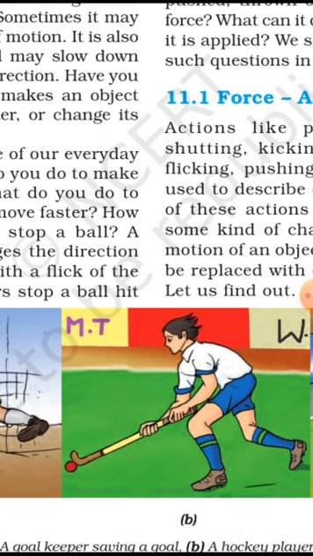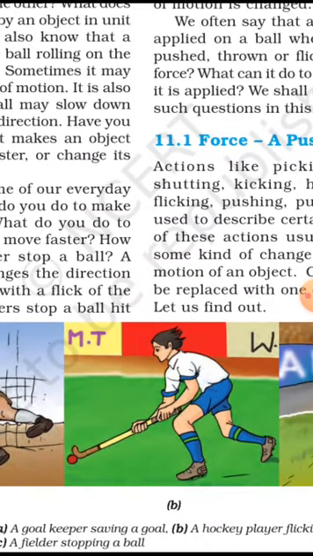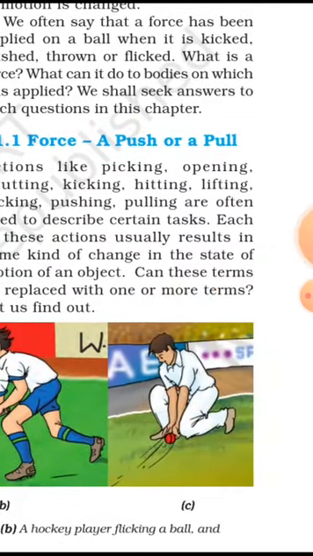In cricket also, you might have seen cricket. So here is a hockey one, but I'm just talking about the cricket one. In cricket, the batting player is applying so much force with the help of the bat on the ball, so that the ball can strike towards the boundary. That may be a 6 or that may be a 4, whatever they are trying for. They are trying too hard. They are trying to apply more force so that it will have a tremendous effect on the ball.